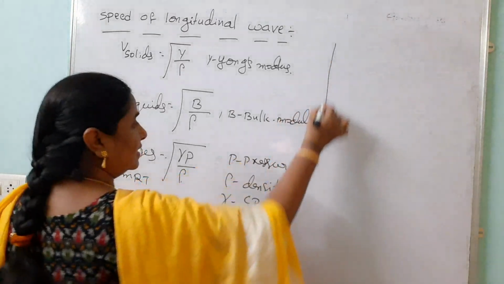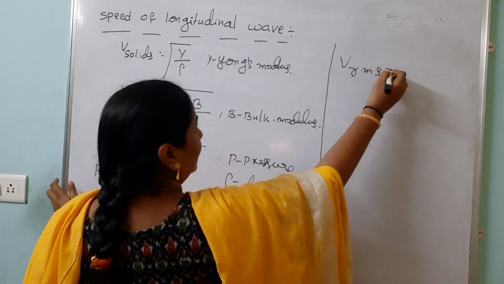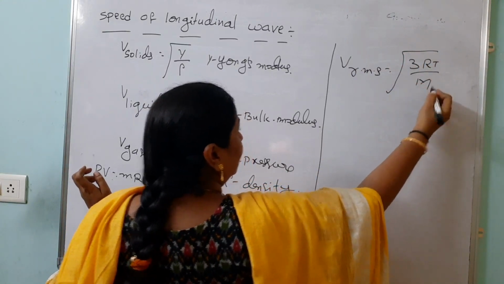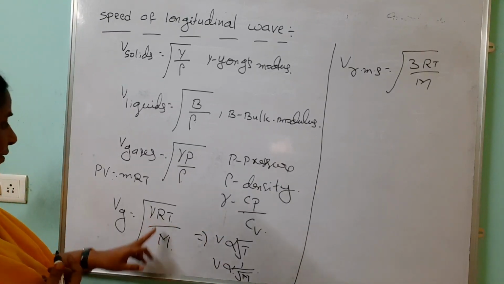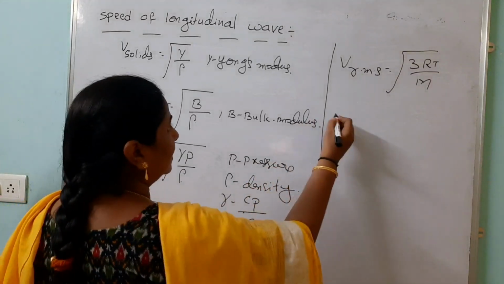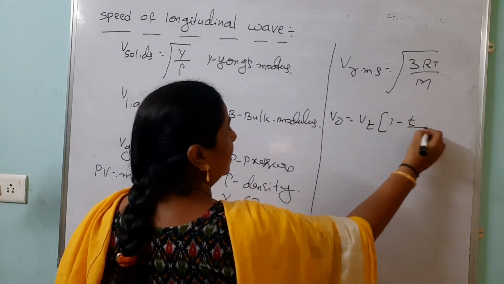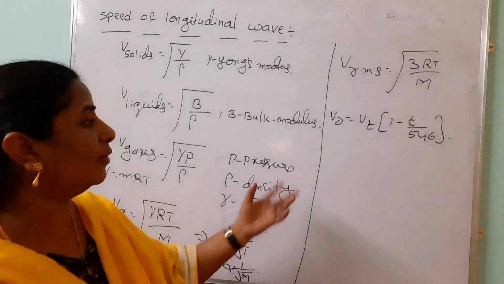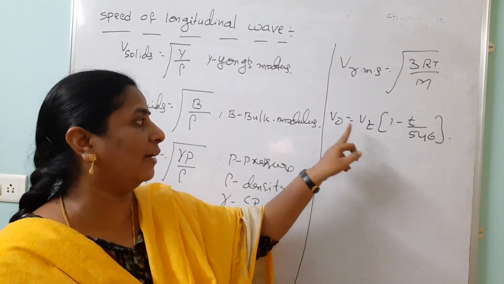And you know what is the RMS velocity of gases? V RMS equals under root 3RT by M. At 0 degree centigrade, 273 kelvin, room temperature also we can calculate. You should remember that V naught equals Vt into 1 minus t by 546. We are using this in the experiments also, to find the velocity of sound with the help of the resonating air column apparatus.